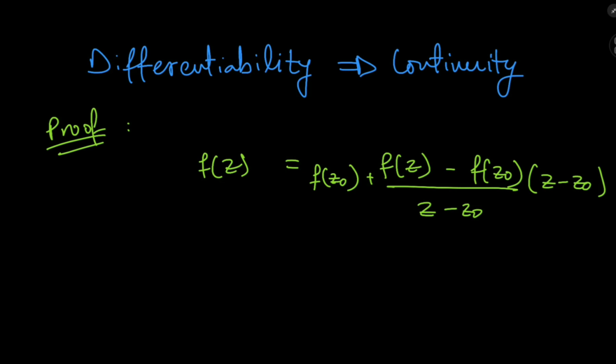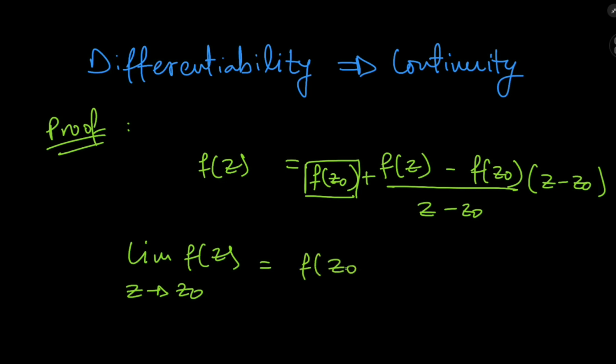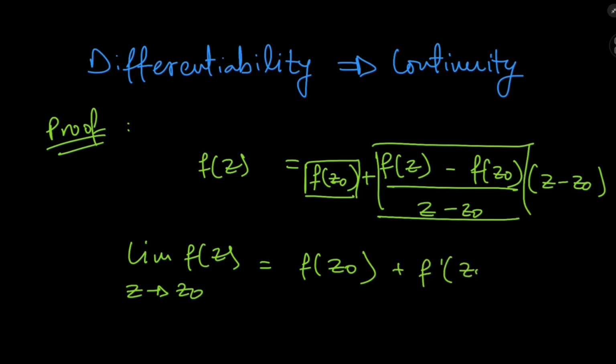Now this looks like we're actually going to put in some work into a proof. So taking the limit as z approaches z naught, the limit of this thing here is exactly this thing. It's just a complex number f of z naught. And the limit of this thing as z approaches z naught is the derivative at z naught.